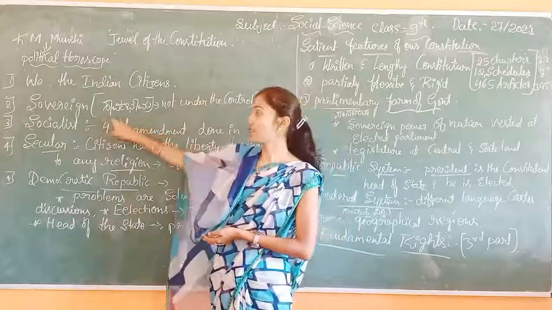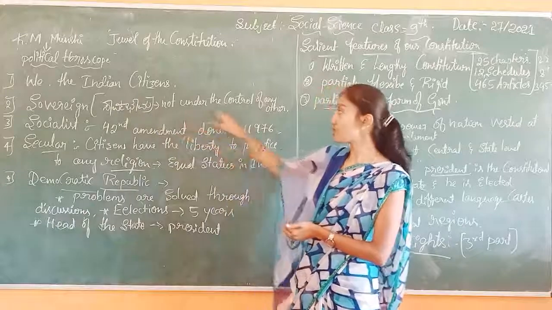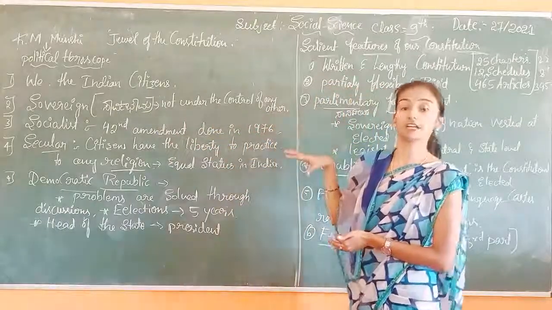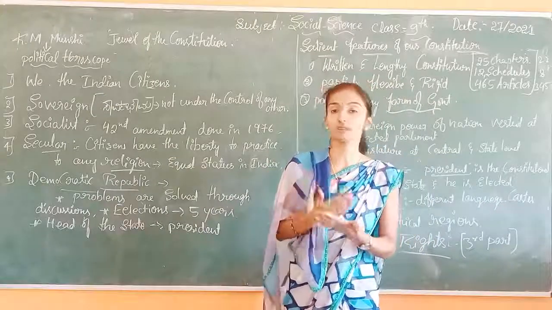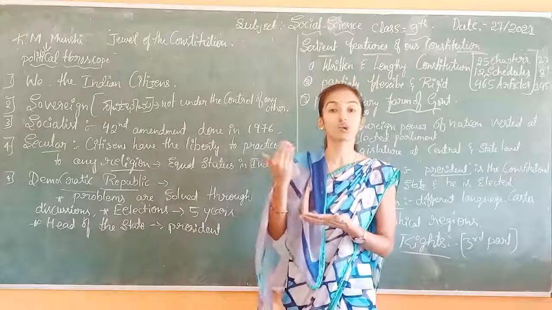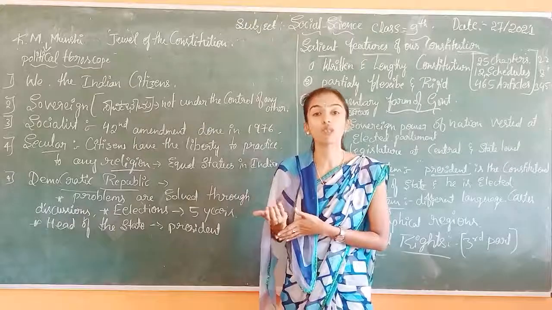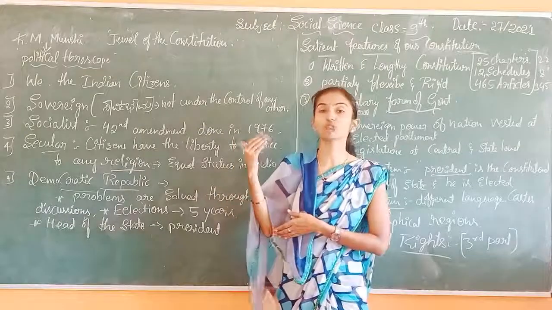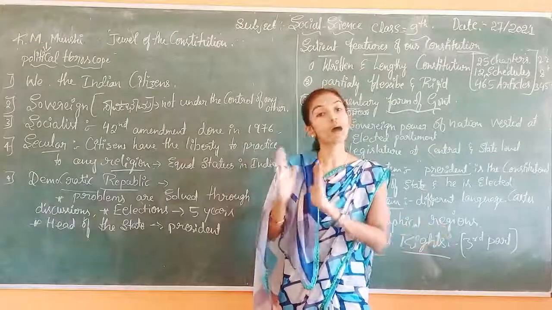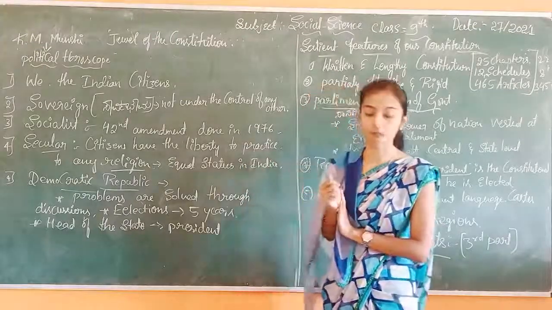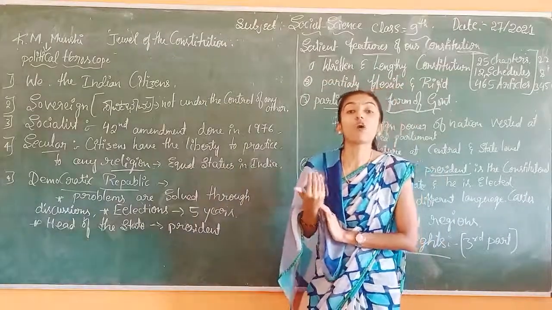The second one is Sovereign. The meaning of sovereign in Kannada is Sarvabhauma. It means not under the control of any other. It means India is not under the control of any other countries. It practices its own rules and regulations, and it does not belong to any bloc, means ಯಾವುದೇ ಒಂದು ಪಂಗಡಕ್ಕಾಗಲಿ ಯಾವುದೇ ಒಂದು ದೇಶಕ್ಕಾಗಲಿ ಅದೇನು ಮಾಡೋದಿಲ್ಲ, it does not like to join together. ಅದು ಫಾಲೋ ಅನ್ನ ಮಾಡುತ್ತೆ. And it also has its own foreign policies.